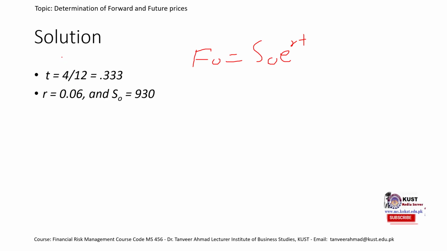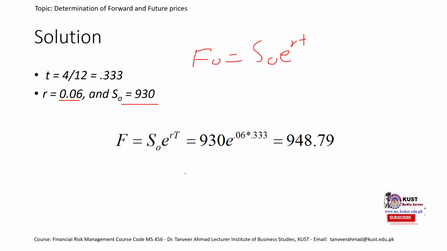Because T is 4 months, we divide by 12 since the interest is per annum. So 930 times e, the constant 2.718, raised to the power 0.06 times 0.333, or we can simply write 4 by 12. The intrinsic forward price is 948.